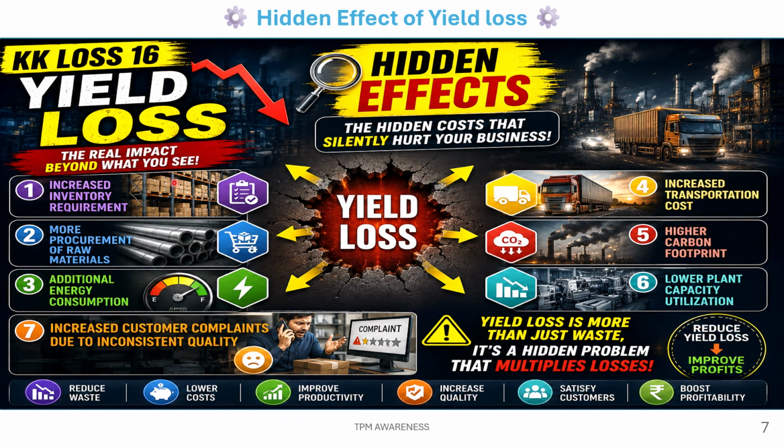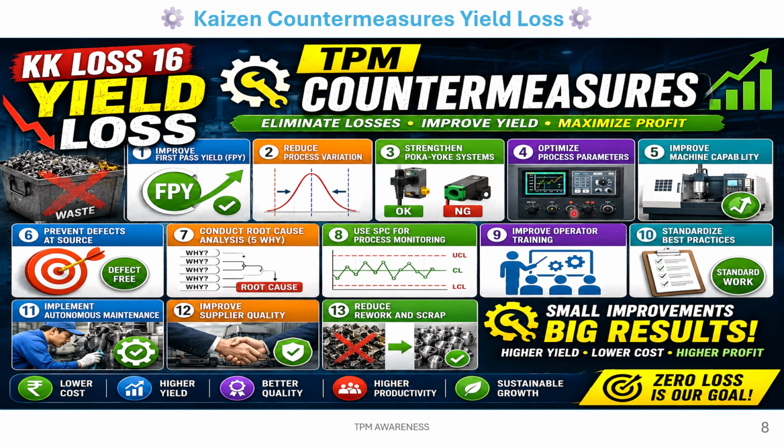Hidden effects of yield loss, the real impact beyond what you see: increased inventory requirement, more procurement of raw material, additional energy consumption, increased transportation cost, higher carbon footprint, lower plant capacity utilization, increased customer complaints due to inconsistent quality. Yield loss is more than just waste. It's a hidden problem that multiplies losses. Reduce yield loss, improve profits. Reduce waste, lower cost, improve productivity, increase quality, satisfy customer, boost profitability.